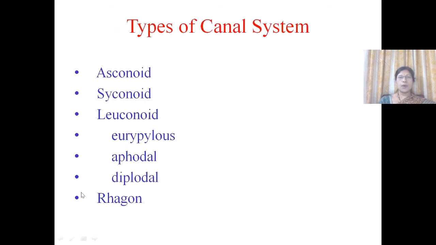Now let us see about the types of canal system. Based on the arrangement of canals and their complexity, the canal system is of three major types. One is asconoid, syconoid and leuconoid. In the leuconoid canal system, again three types are there: eurypylous, aphodal and diplodal. In few sponges, rhagon type of canal system is seen.